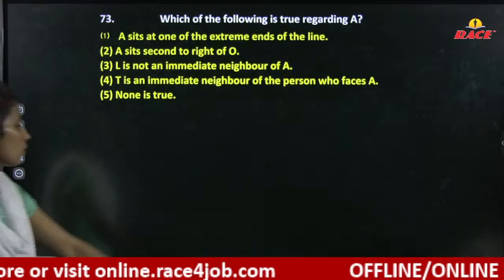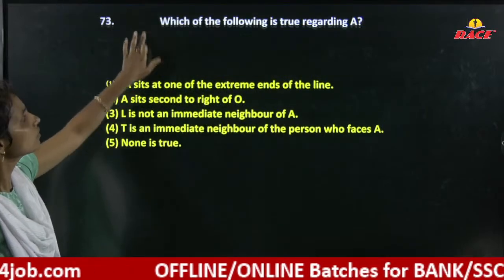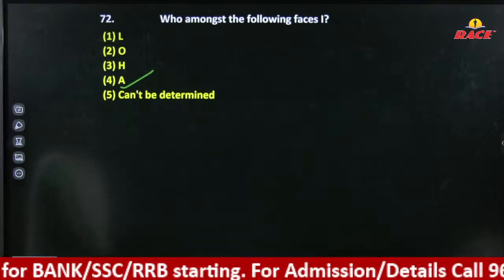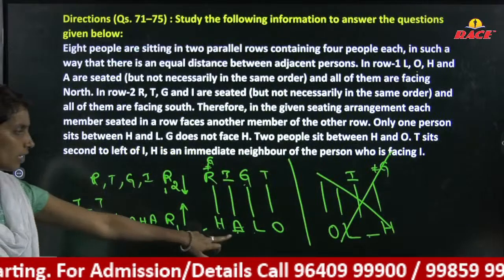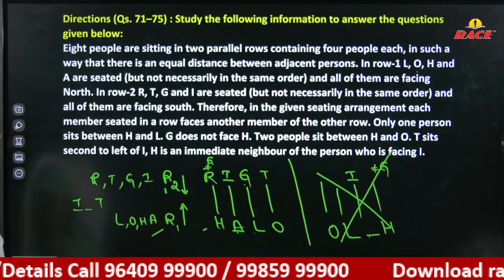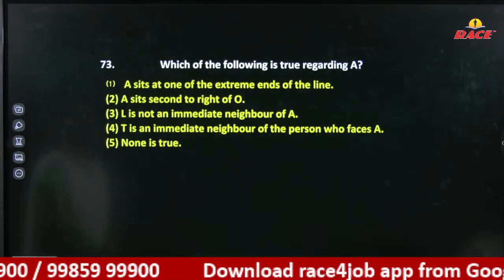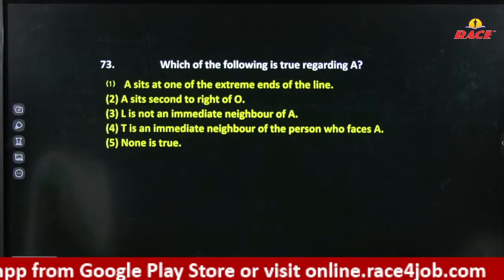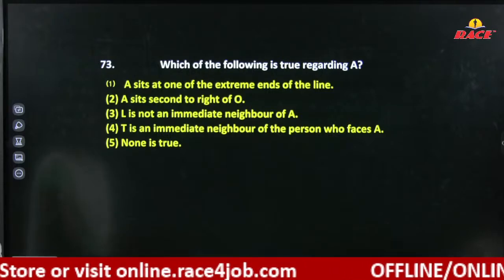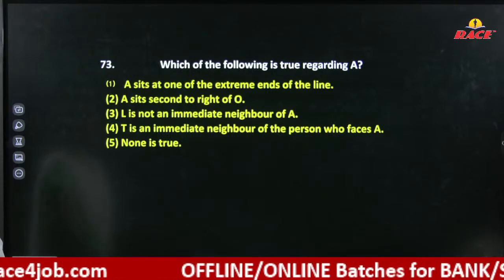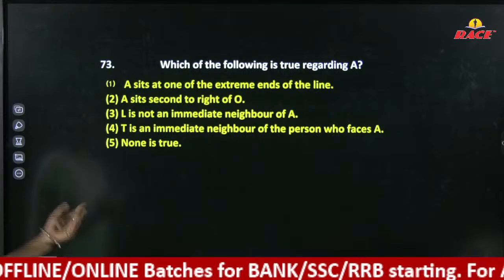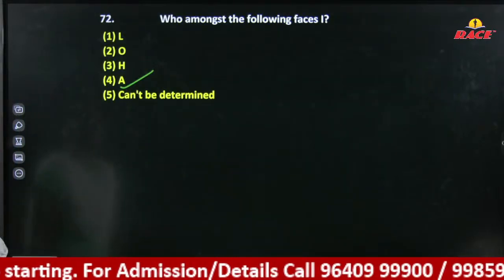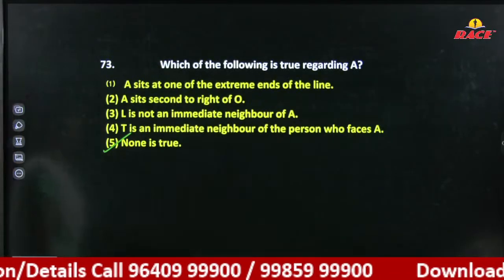Next. Which of the following is true regarding A? A is second to the left, right? Or third from the right. Not one of the extreme ends. A sits second to the right of O. No. L is an immediate neighbor, not an immediate one. L is a neighbor. T is an immediate neighbor of the person who is facing A. None is true. I think none is true, because T is somewhere else, not a neighbor. Okay, it is correct. None is true.